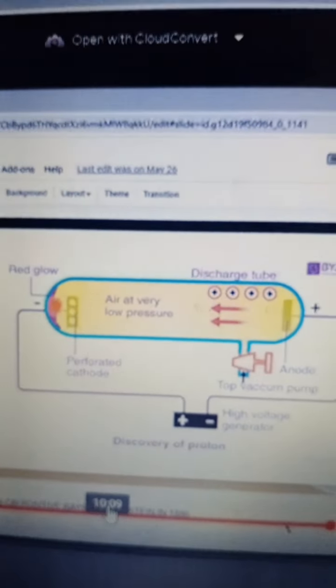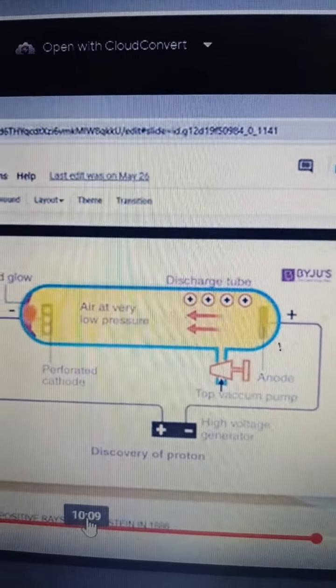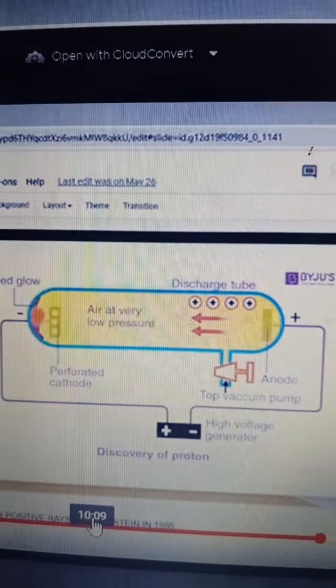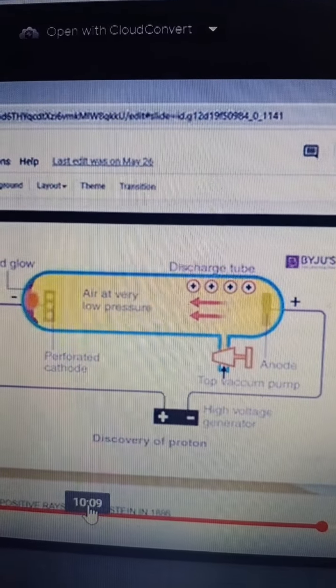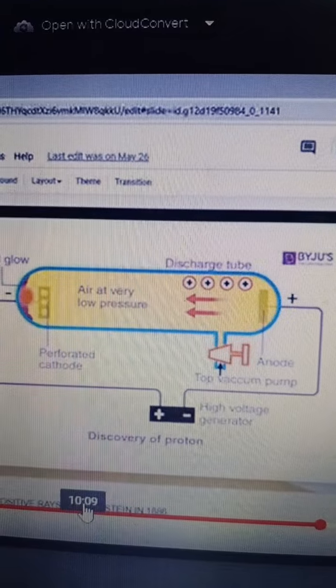It has a unit positive charge and a mass nearly equal to that of the hydrogen atom. We must remember the definitions of electron and proton. So we now understood how electrons and protons have been discovered by experiment.